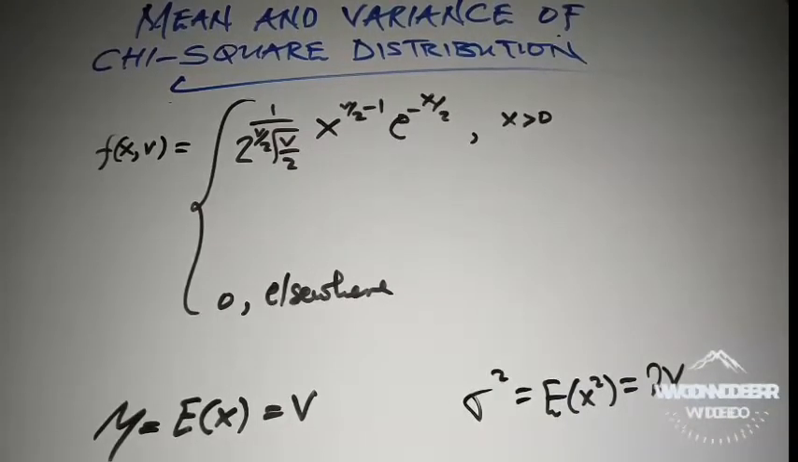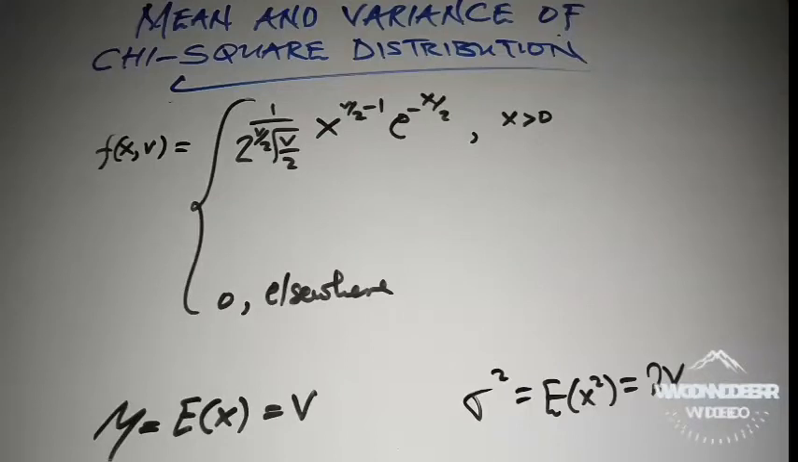Today I'm going to prove the mean and variance of the chi-square distribution. Recall that the chi-square distribution is an exponential distribution. That is to say, it's another version of the gamma distribution. So the continuous random variable x has a chi-square distribution with parameter v.